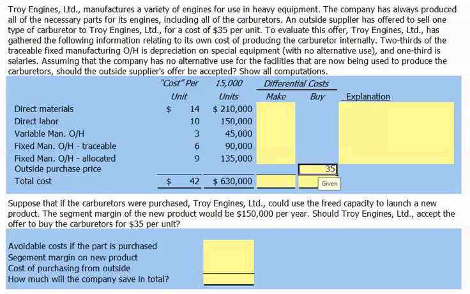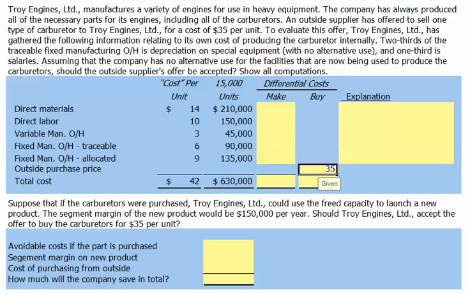carburetor internally. Two-thirds of the traceable fixed manufacturing overhead is depreciation on special equipment with no alternative use, and the other one-third is salaries. Assuming that the company has no alternative use for the facilities that are now being used to produce the carburetors, should the outside supplier's offer be accepted?